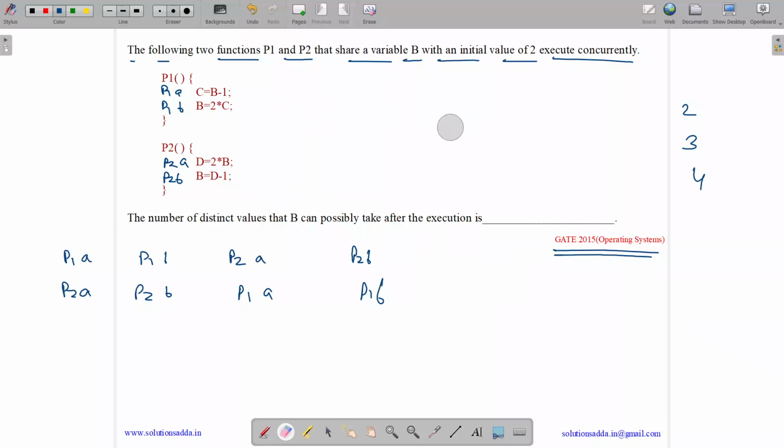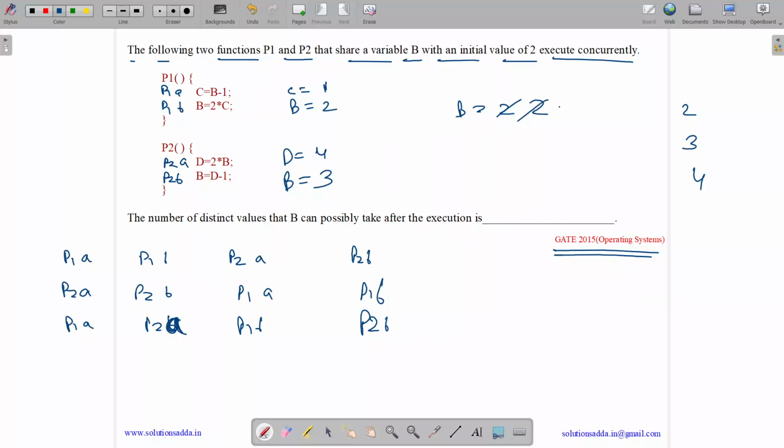Now let us see if any other sequence is possible. Yes, we can have P1A, then P2A, then P1B, then P2B. Okay, B has a value 2. P1A, so C will hold B minus 1, which is 1. P2A, D will hold 2 into B, which is 4. P1B, so B will hold 2 into C, which is 2. So B will be updated to 2. Now B will hold D minus 1, which is 3. B will be updated to 3. No new value is invented.